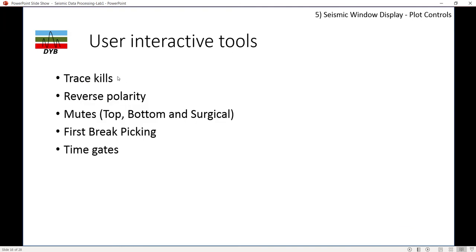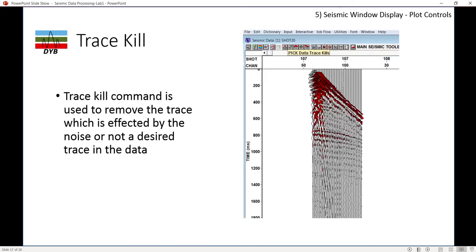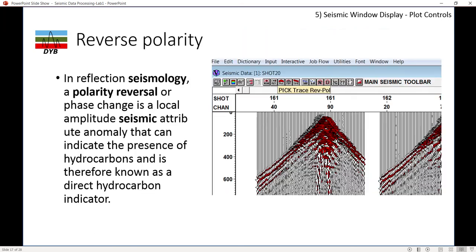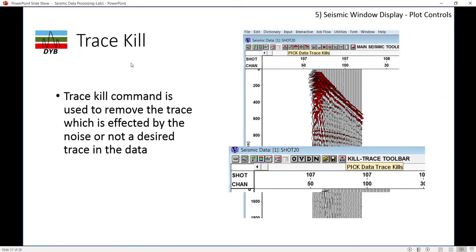Display is done. So now we use the interactive tool, which is very essential for seismic data processing, which is trace scale, reverse polarity, muting from top, bottom, or surgical muting, and first break picking, and the time gate. So usually the trace scale command is used to remove the trace which is affected by the noise or not a desired trace in the data. Okay, I will show you in the software how we do that.